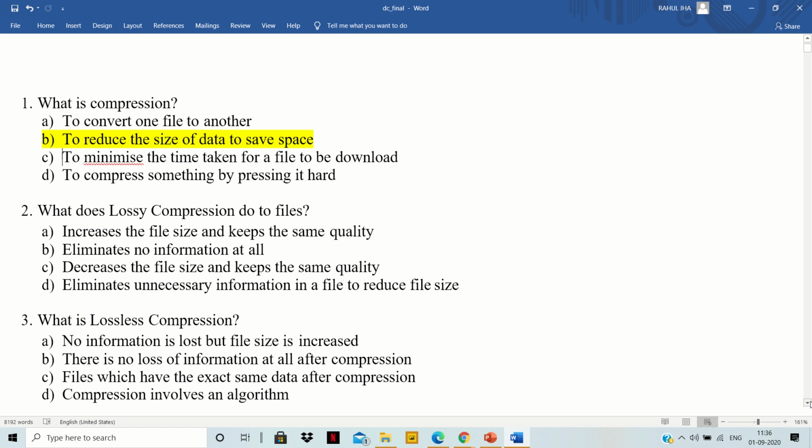Of course, there is some loss of information, but it is not like it will eliminate some very important information. It will remove the information which is not usable. So it eliminates unnecessary information in a file to reduce file size. So the right answer will be it eliminates unnecessary information in a file to reduce file size.